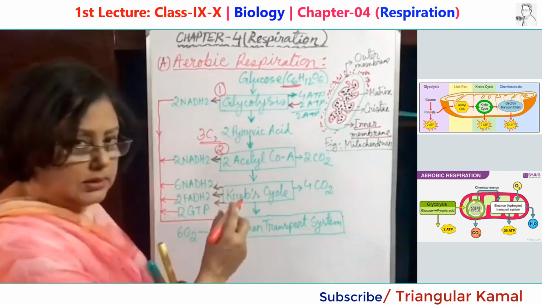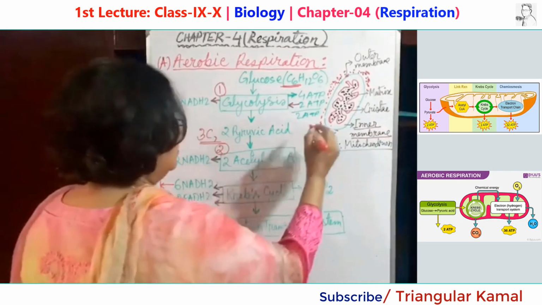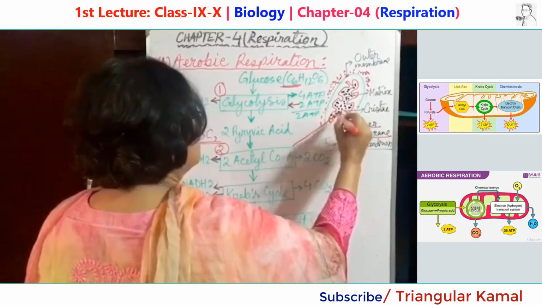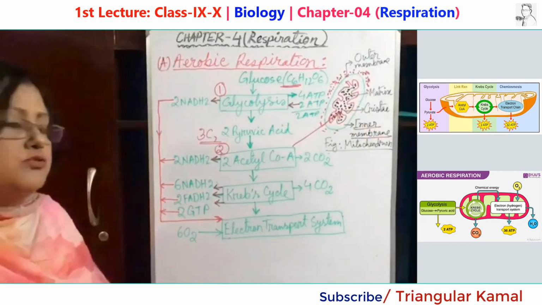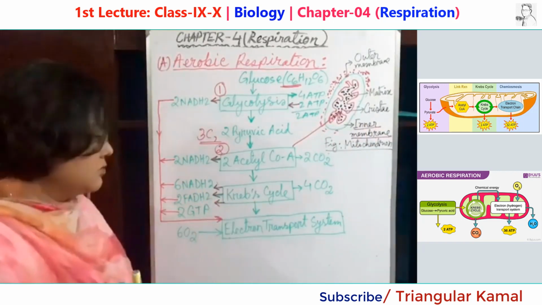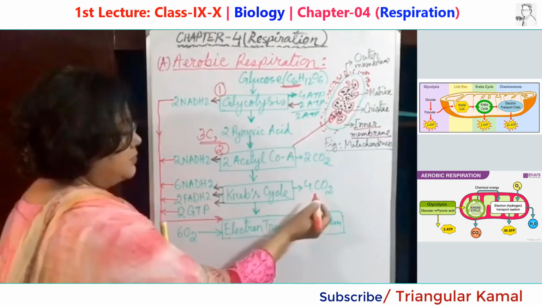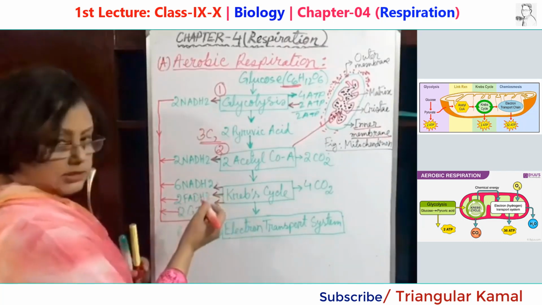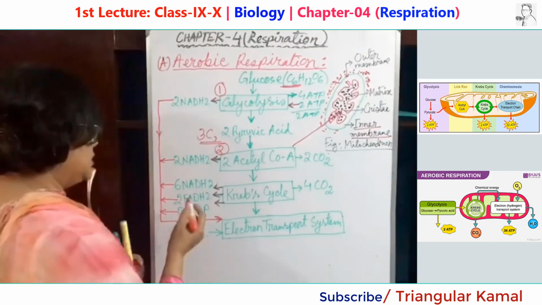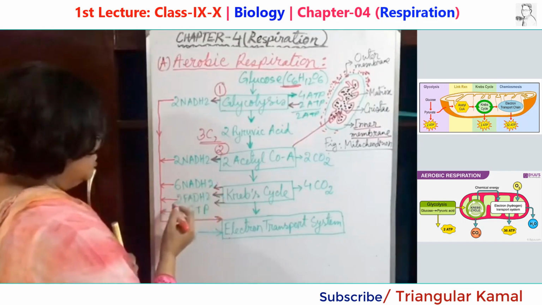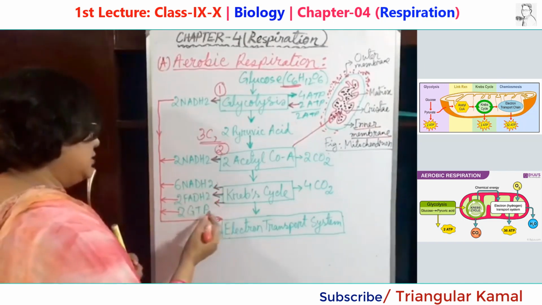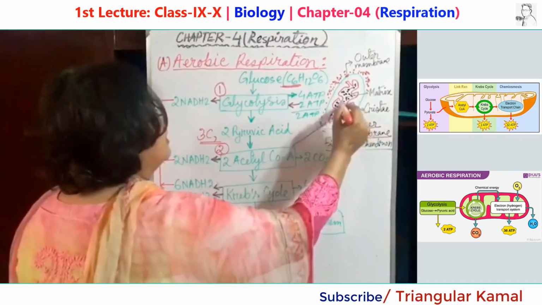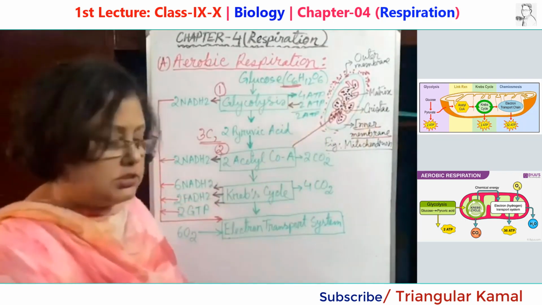How is it going there and what is happening there? First of all, this acetyl CoA from the cytoplasm enters the mitochondrial matrix. There the Krebs cycle takes place. Here, as a byproduct, 4 molecules of carbon dioxide are produced. At the same time, 3 energy-containing molecules are produced. What are those? 6 molecules of NADH2, 2 molecules of FADH2 and 2 molecules of GTP. And this whole process takes place in the matrix of the mitochondria.